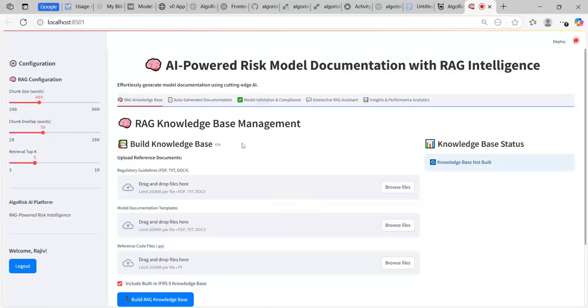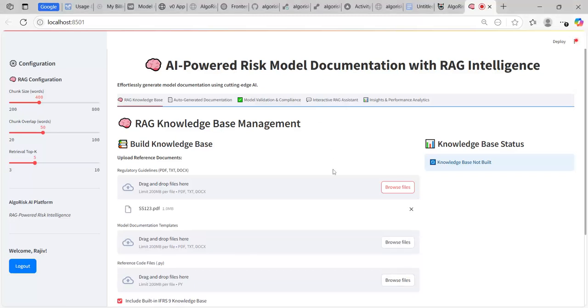Welcome to AlgoRisk AI, your intelligent assistant for generating high-quality, hallucination-free model documentation instantly. One of the biggest challenges in regulatory model documentation is ensuring consistency, accuracy, and alignment with regulatory standards without spending weeks drafting it manually or relying on generic AI outputs that often hallucinate.